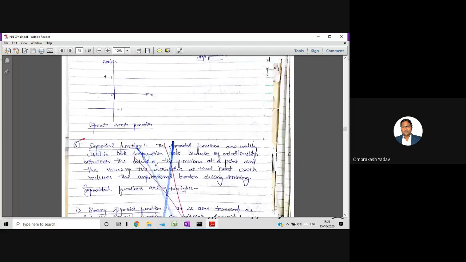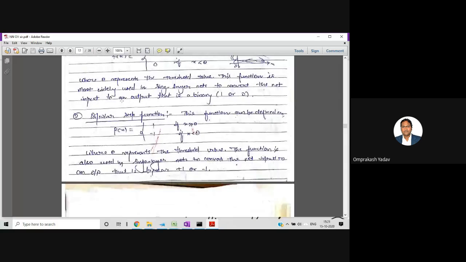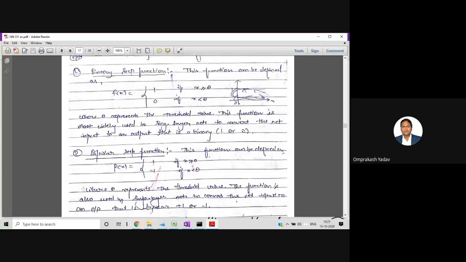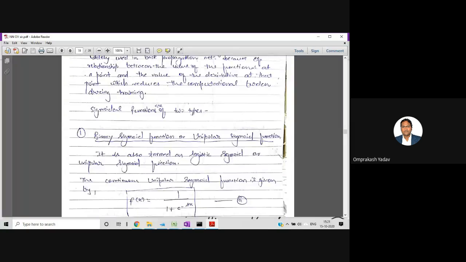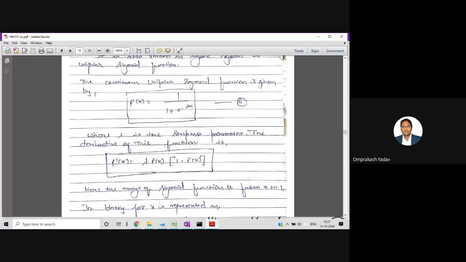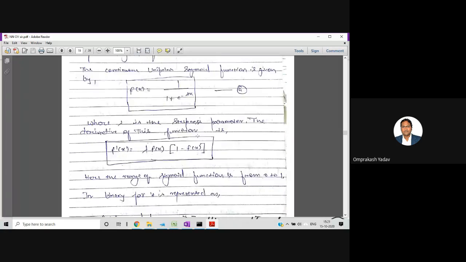So from here we started with the identity function, binary step function, bipolar step function. Then we went to the sigmoidal function, where we studied two types, binary sigmoidal and bipolar sigmoidal. Binary sigmoidal means 1 upon 1 plus e raised to minus lambda x.